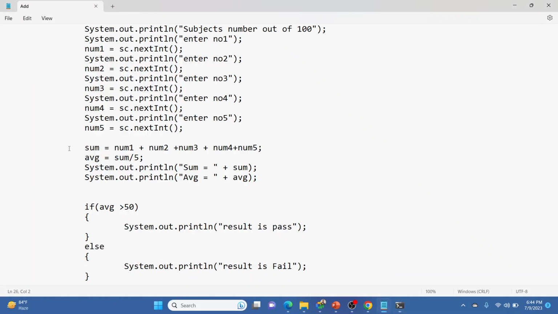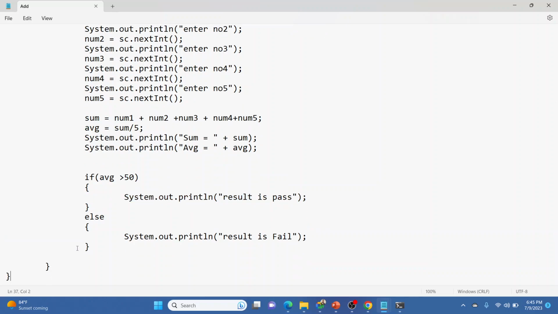How did it do that? After calculating this, we go into the if statement. It checks whether average is greater than 50, then only pass is going to execute, and the else statement is never going to execute. Or if it is below 50, only the else statement is going to execute. After that, it's just the normal flow of the program.